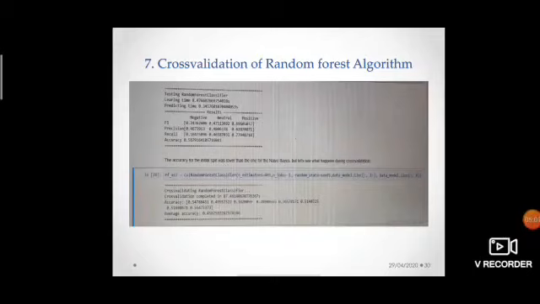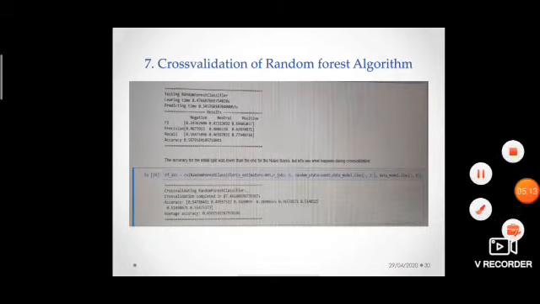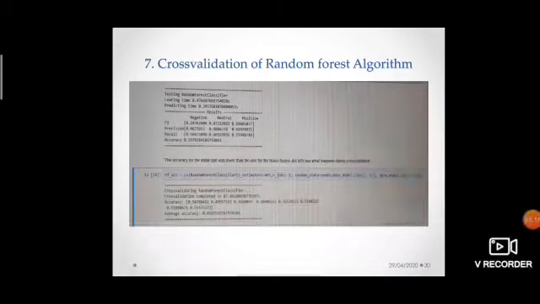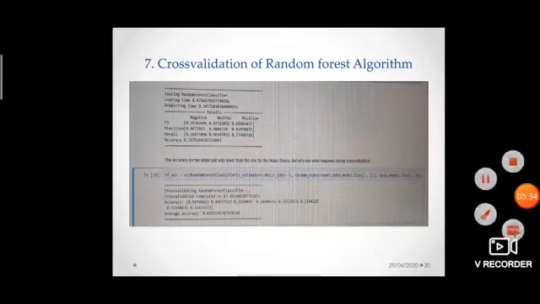Here we are testing the random forest classifier for our training module. We have trained this random forest classifier and tested it on the training dataset, and we got the following output. The accuracy of this model is 56%. We need to cross-validate this random forest classifier. After cross-validating the random forest classifier, it shows an accuracy of 45%.